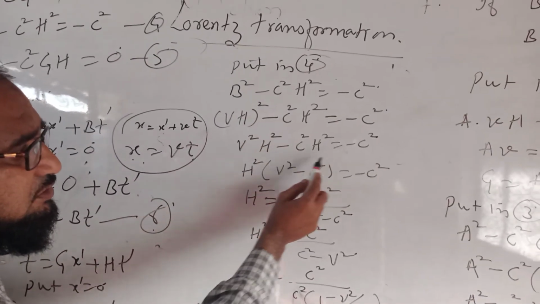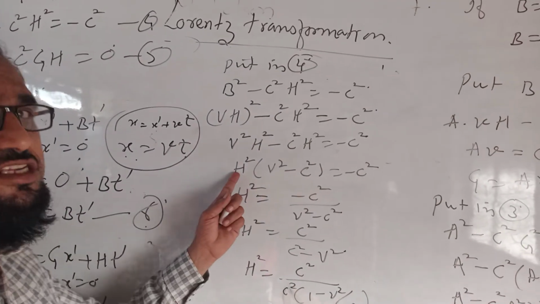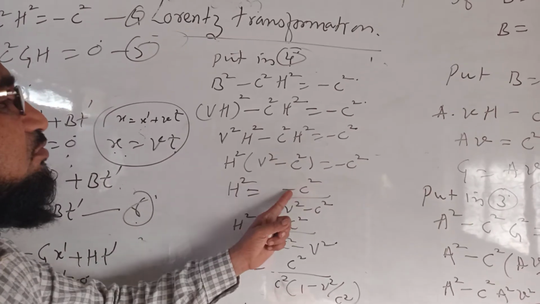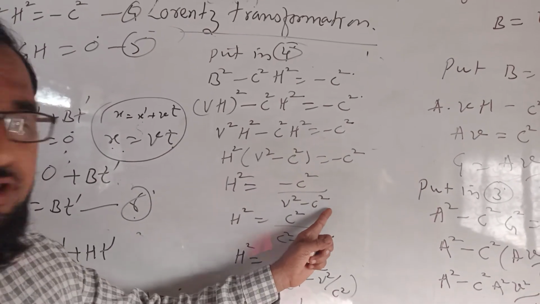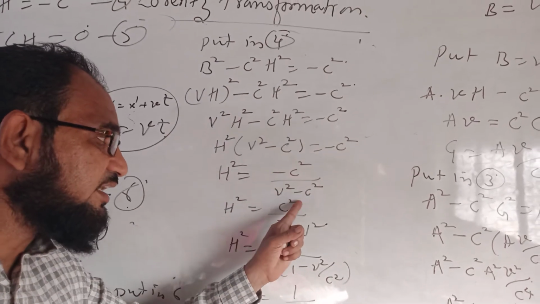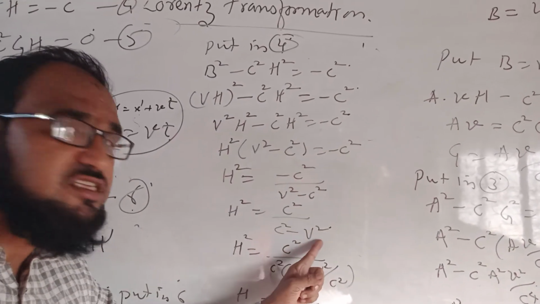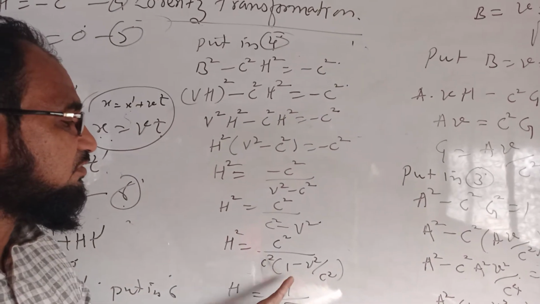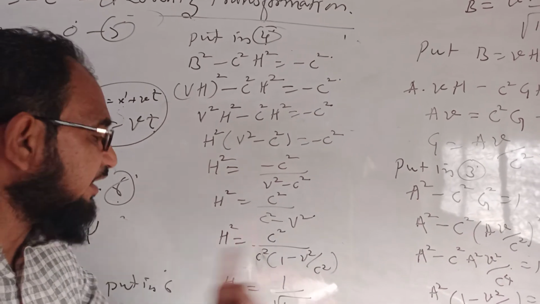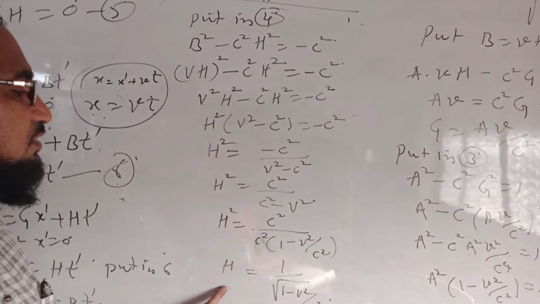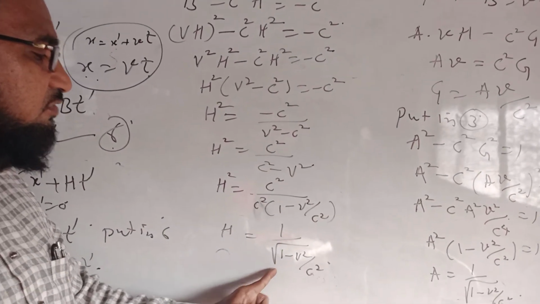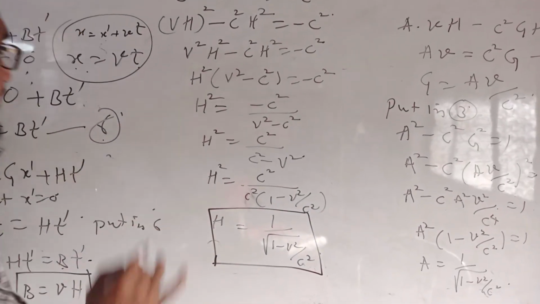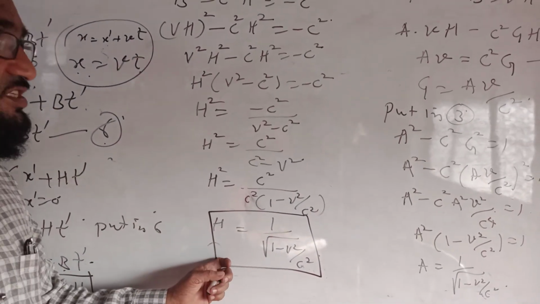Distributing the power and simplifying, h² is common: h²(v² − c²) = −c², or h² = −c²/(v² − c²). Inserting the minus sign, it becomes c²/(c² − v²). Taking c² common, 1/(1 − v²/c²). Therefore h will be equal to, taking the square root, 1/√(1 − v²/c²). This is the first Lorentz constant, h.